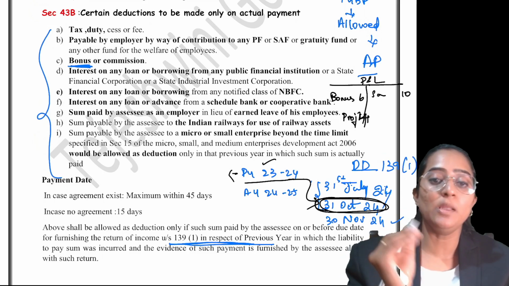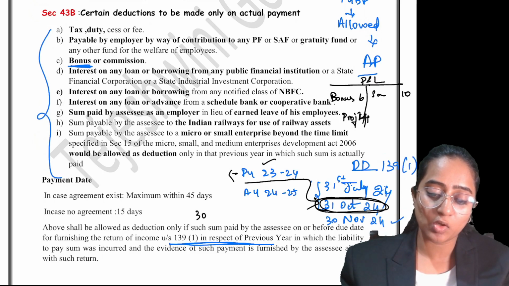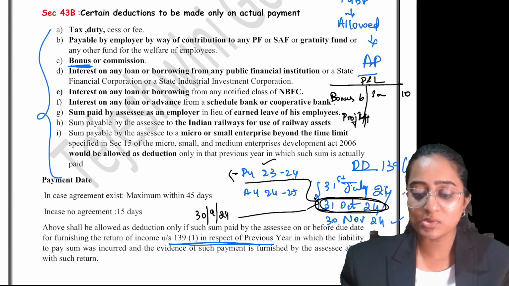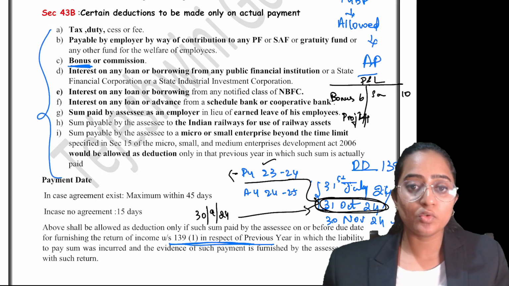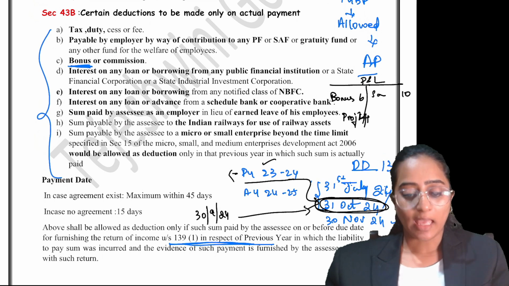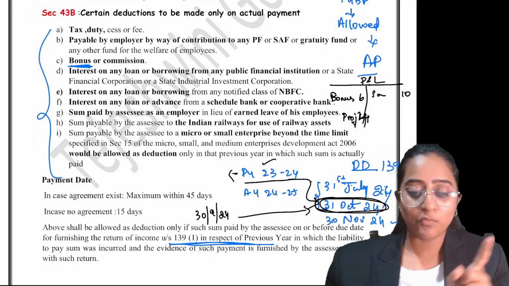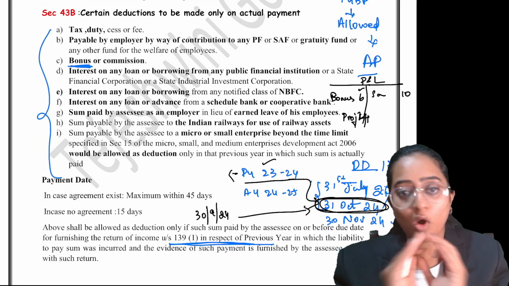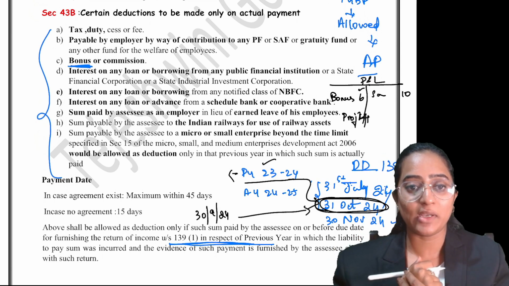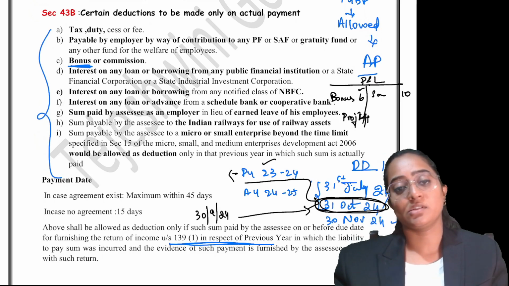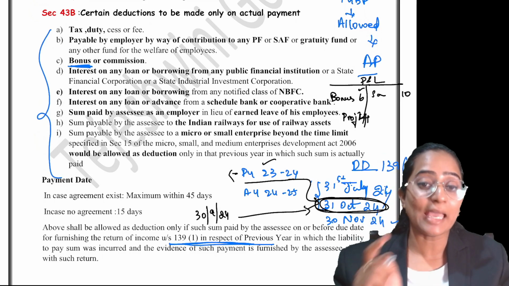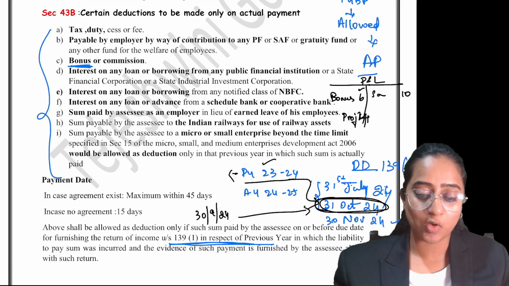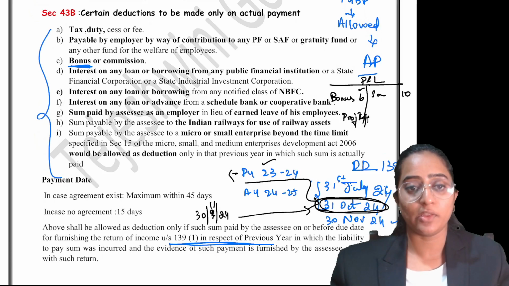Suppose the company made the payment on, let's consider, 30th of September 2024. The due date was 31st of October 2024, the due date of return filing. Have you paid on or before that date? Yes. If you have paid, whatever the deduction which is allowed as 6, even though the payment has not been made before 31st March 2024, still it will be allowed as deduction under income tax provided it is actually paid.